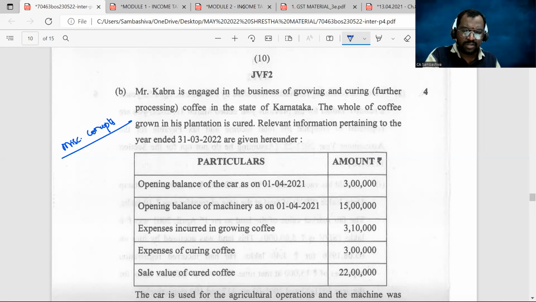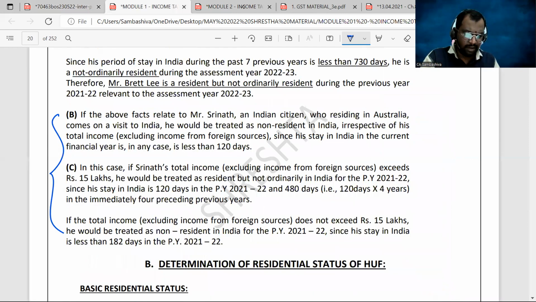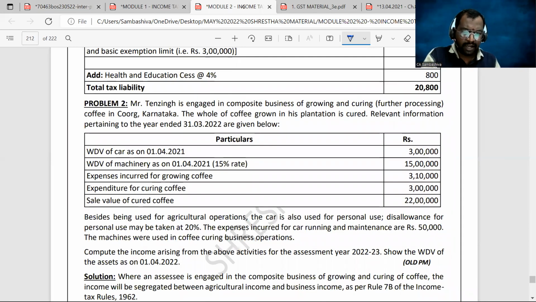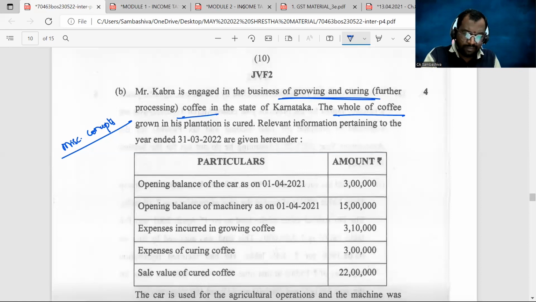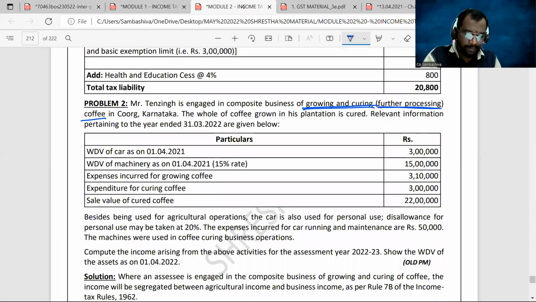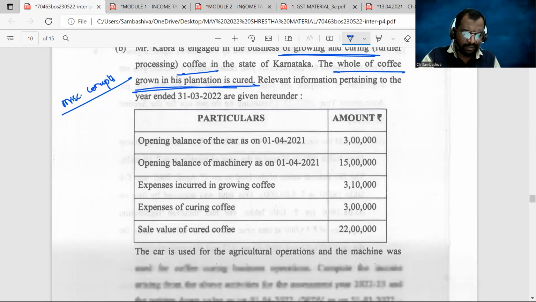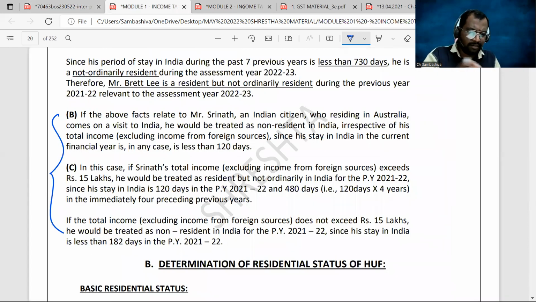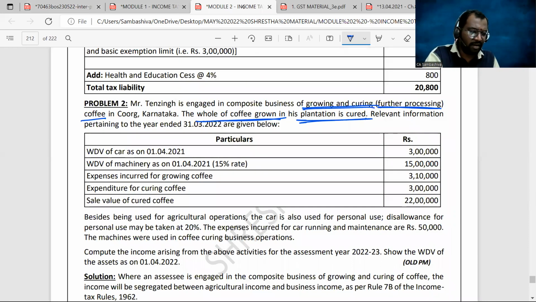Cabra is engaged in the business of growing and curing for the processing of coffee in the state of Kerala. And here you can see, Tengjing engaged in the composite business of growing and curing, further processing of coffee in Karnataka. And the whole of the coffee grown in his plantation is cured. Same sentence you can see here. Then after that, relevant information pertaining to the year ended 31st March.